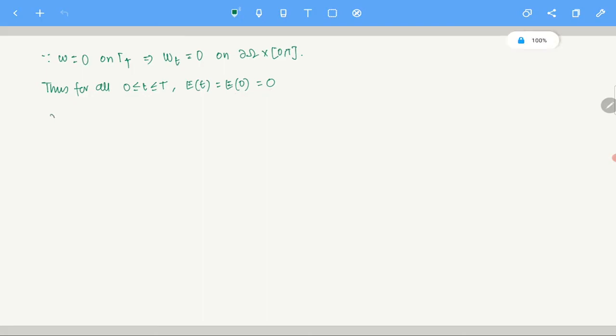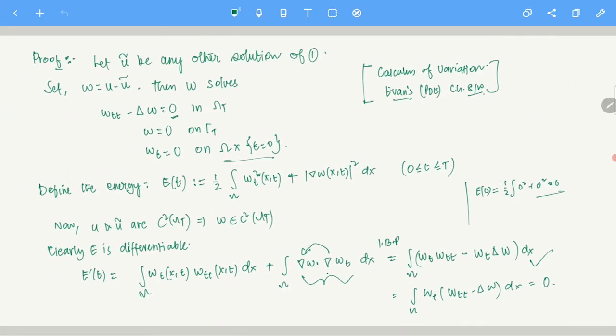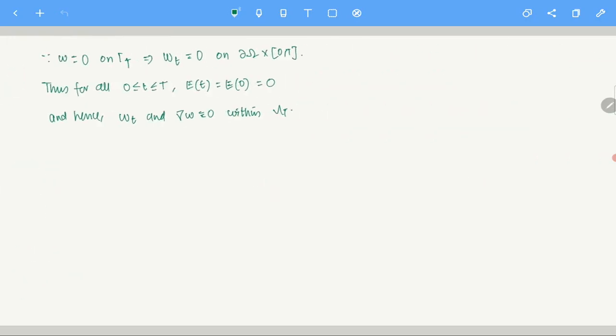Therefore, and hence, wt and gradient of w have to be equivalent to 0 within omega t. Why? Let's see. If E of t is actually equivalent to 0, this is the integral of squares. So these are the squares of two functions, the integral of which is 0. So basically, those functions individually have to be 0 for this to make sense, right? So what does that mean?